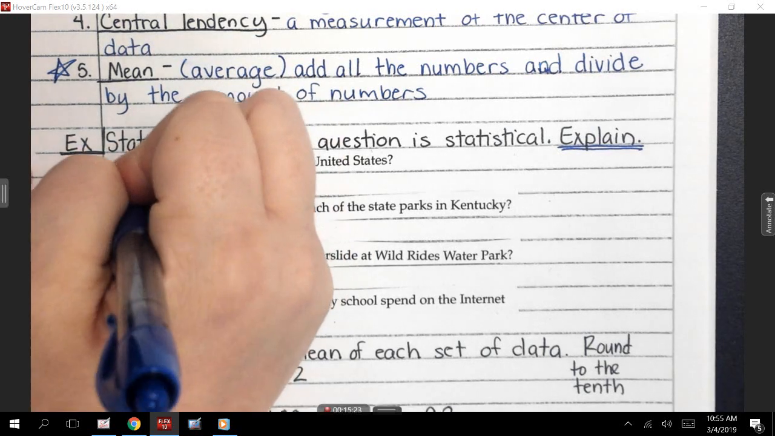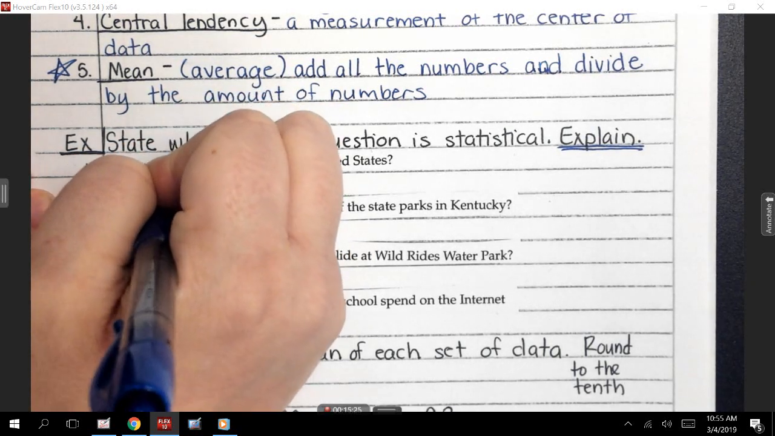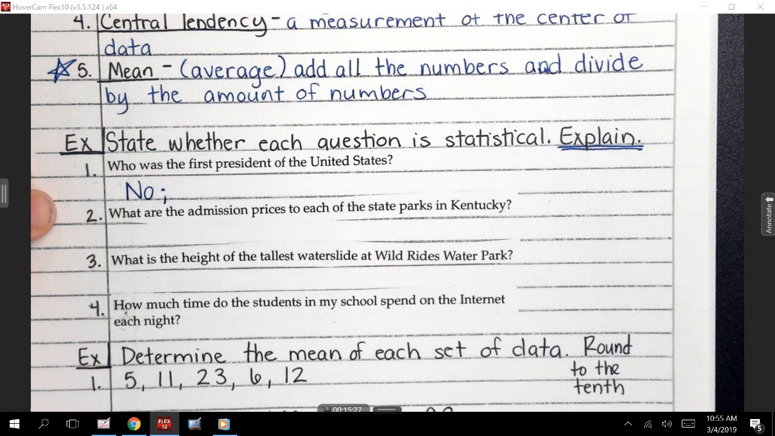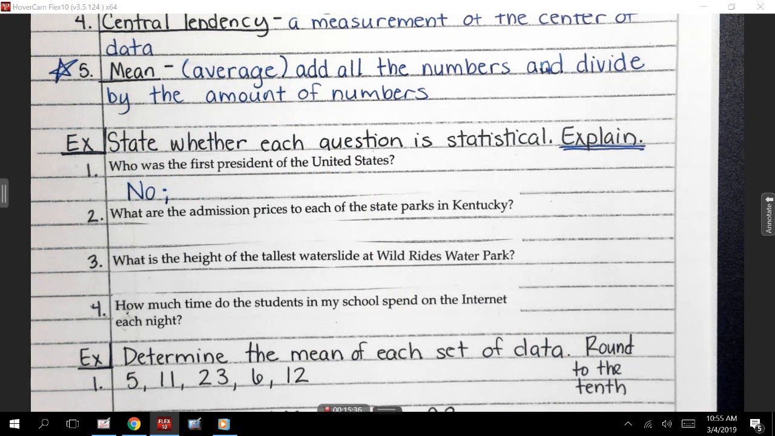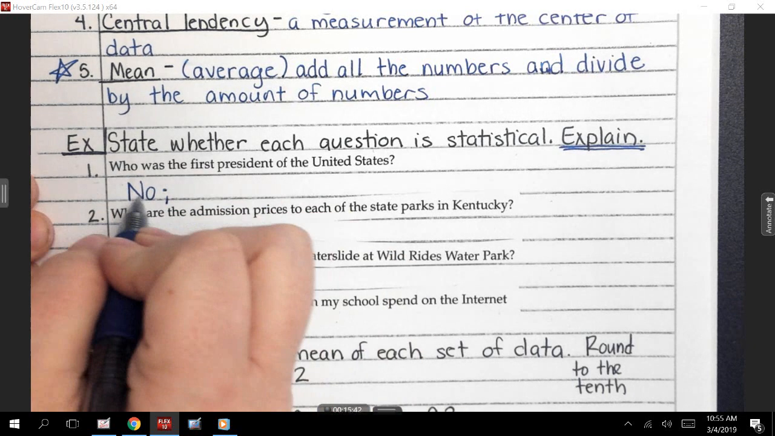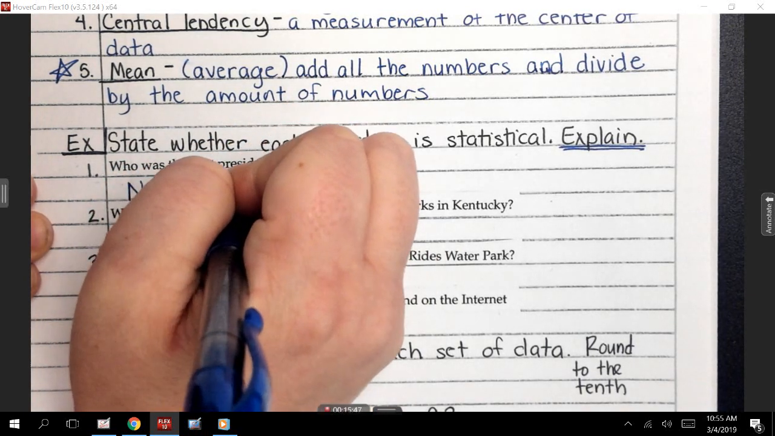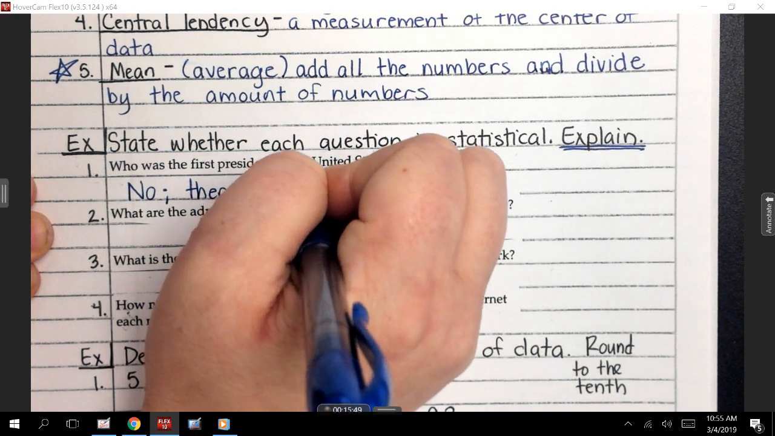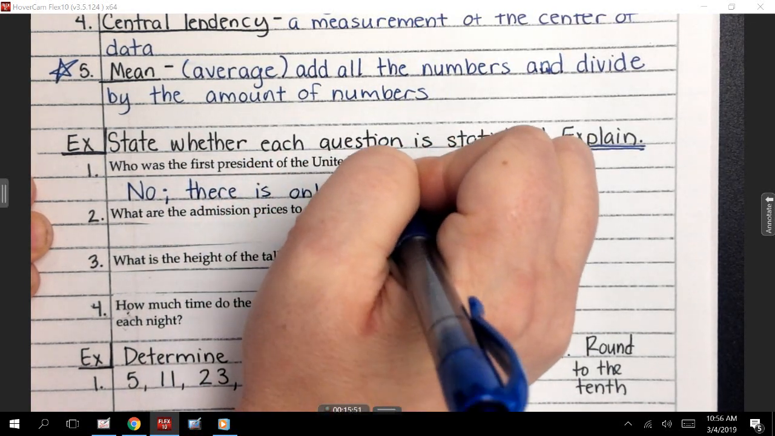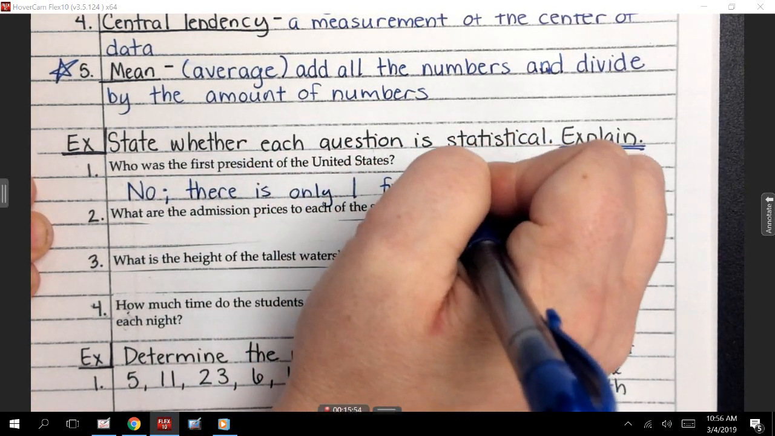No. Why? Because at the time, there's only one president. There's only one option. Because you're asking who was the first president, you're not asking how many presidents there were. That's perfect. So there's only one option here. The first president, we should all say the same thing if we know anything about history. So, no, because there is only one first president.